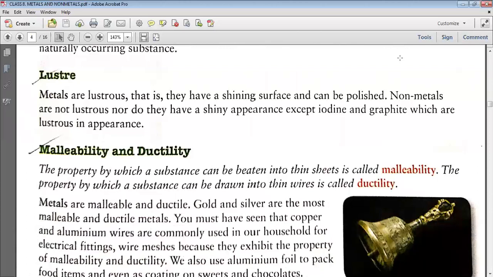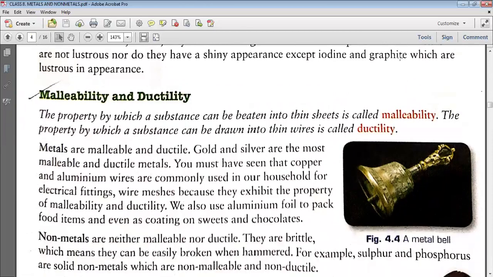Now, lustrous. What does lustrous mean? Having a shining surface. Lustrous means having a shining surface. So usually metals have a shining surface. We can say that metals are lustrous, whereas non-metals are not lustrous. That means they don't have a shining surface. Again, there is an exception, that is iodine and graphite. Iodine and graphite are lustrous. So if I ask, name the 2 non-metals which have the lustrous property, that is iodine and graphite.